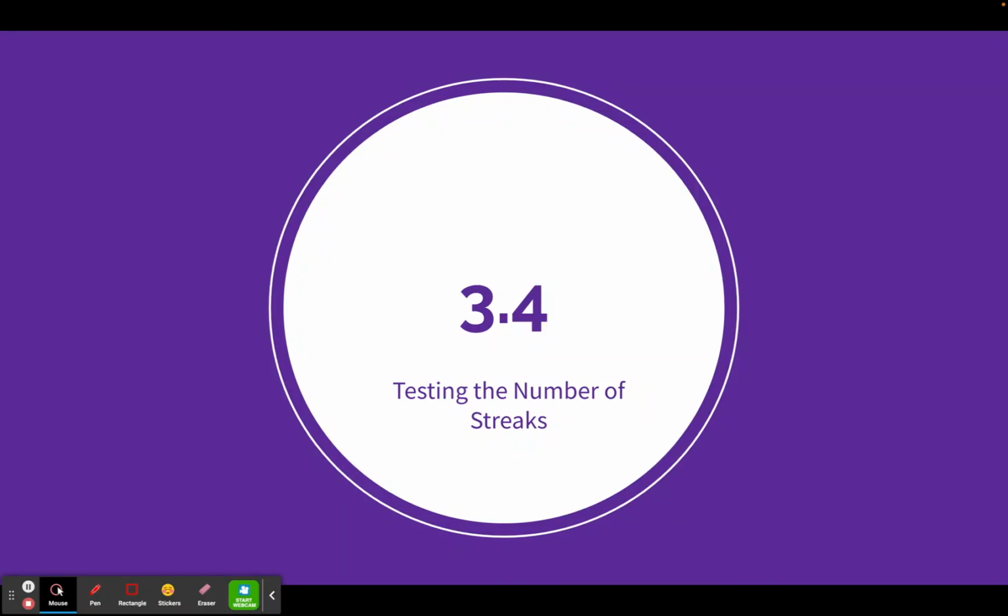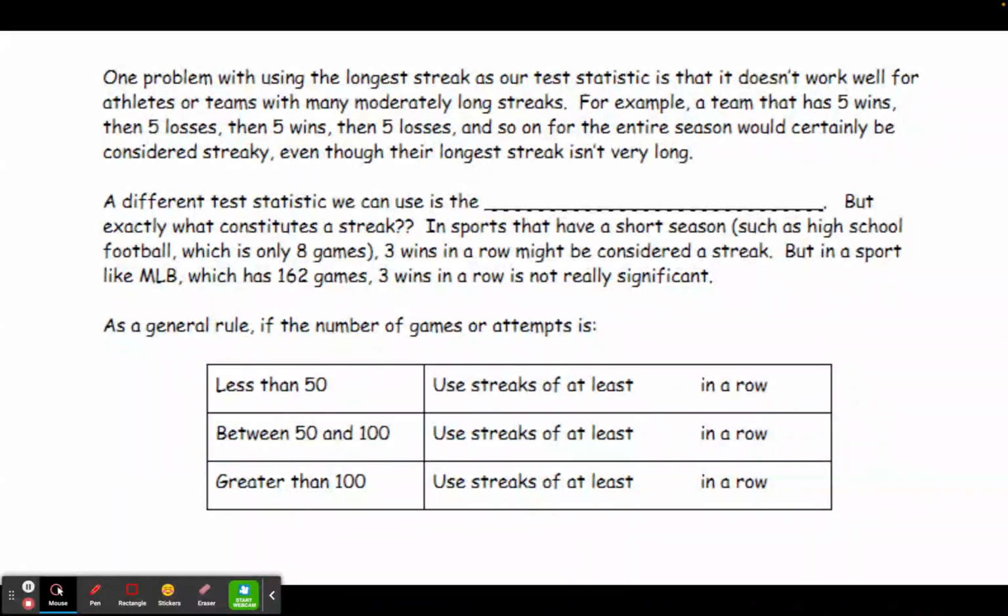In this last lesson in Chapter 3, we're going to look at another way to test for streakiness, which is to test for the number of streaks instead of the length of the streak. One problem with using the longest streak as our test statistic is that it doesn't work well for athletes or teams with many moderately long streaks. For example, if a team has 5 wins, 5 losses, 5 wins, 5 losses, and so on for the entire season, we would think that they're streaky even though their streaks are not very long.